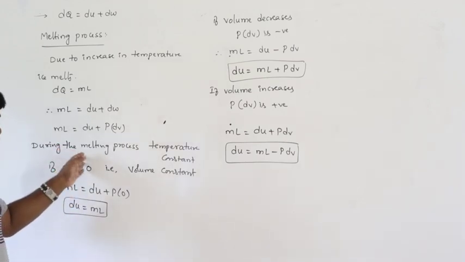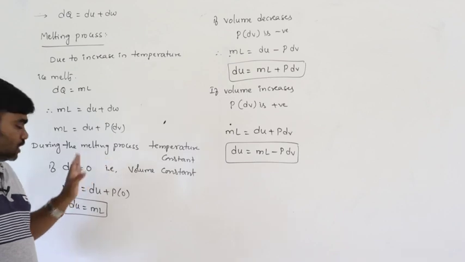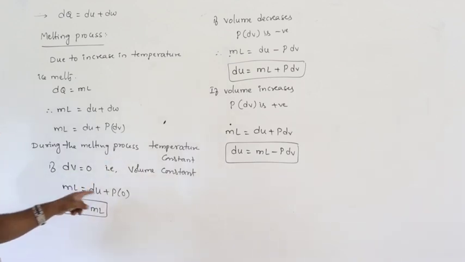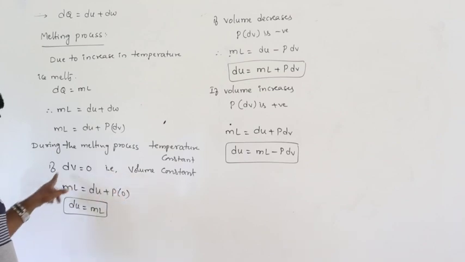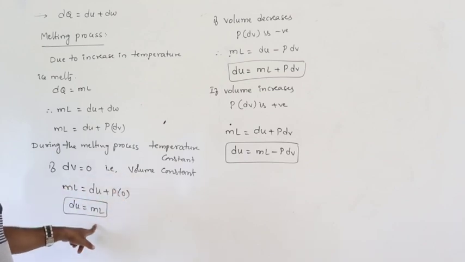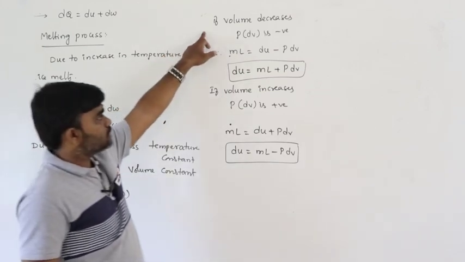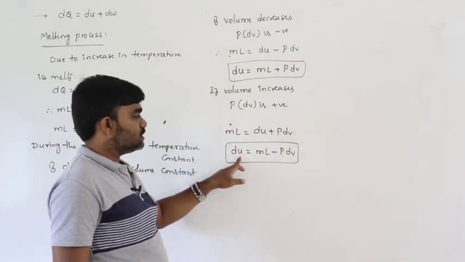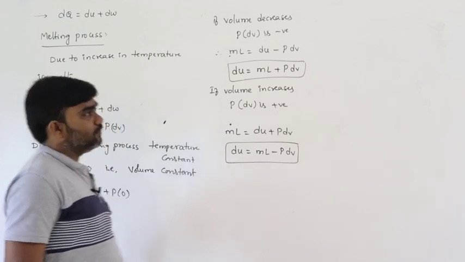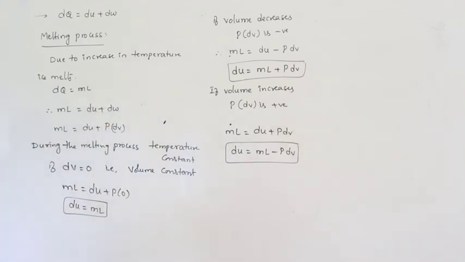But due to the change in state of the substance, the internal energy changes. If the volume remains constant, this is the situation. If the volume decreases, this is the change in internal energy. If volume increases, this is the change in internal energy. So this is during the melting process.